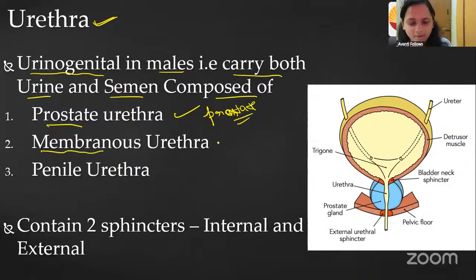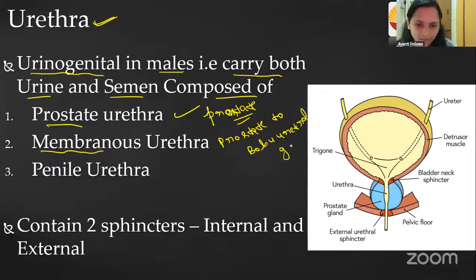Where it is connected between the prostate and the bulbourethral gland, that is called the membranous urethra. And the penile urethra is present in the penis. So these are the three parts. Okay, three parts.